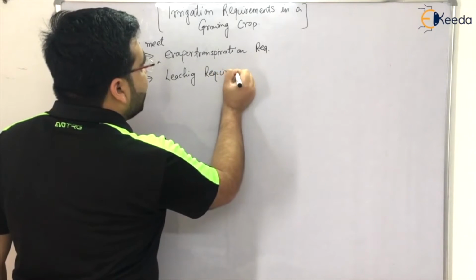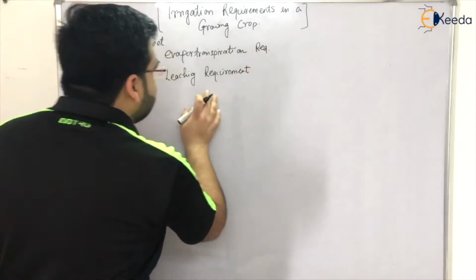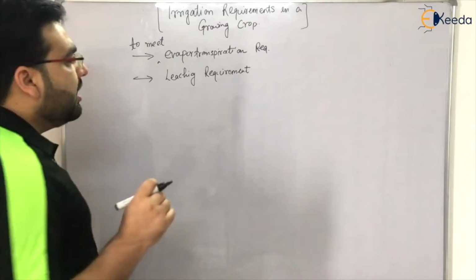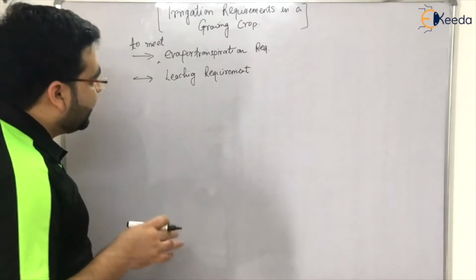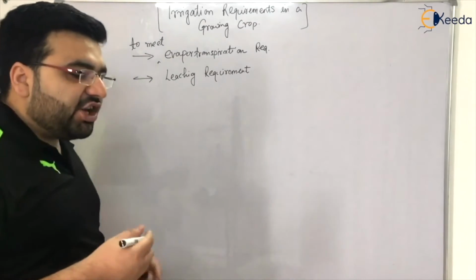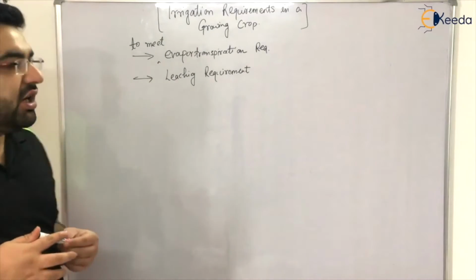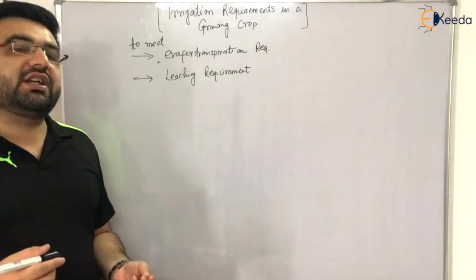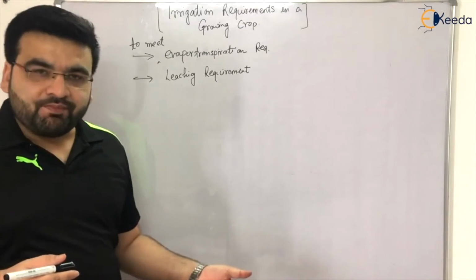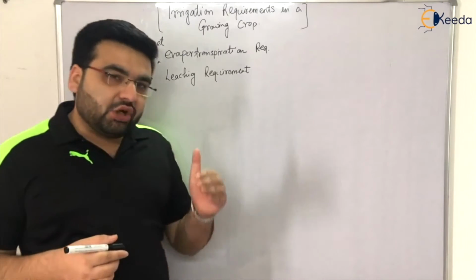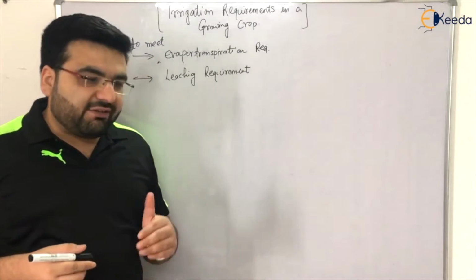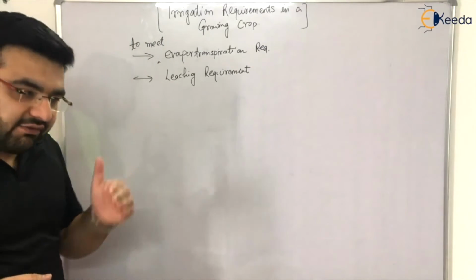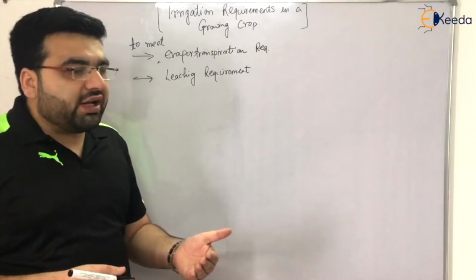So what is leaching? I will be explaining it in a different topic, but for the time being, if you are doing irrigation, this is a disadvantage of irrigation. The soil particles or soil pores get choked with the salts present in irrigation water. So the germination capacity, or the fertility of soil, decreases, and if the fertility decreases, the soil is of no use.